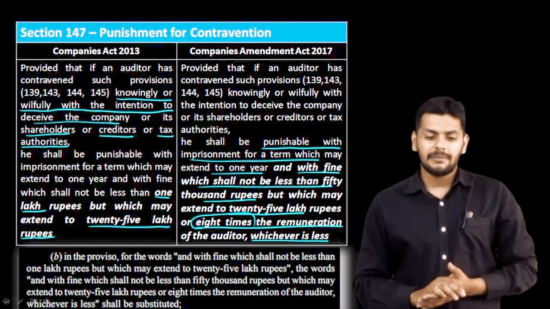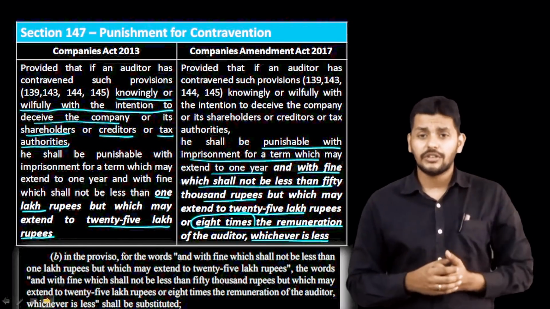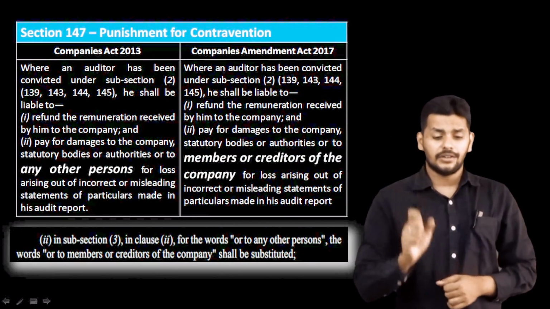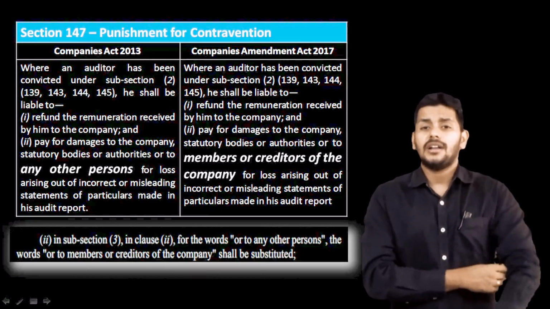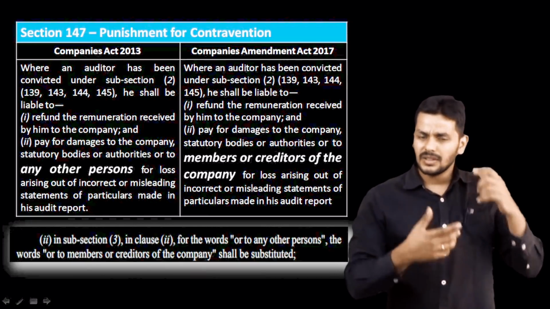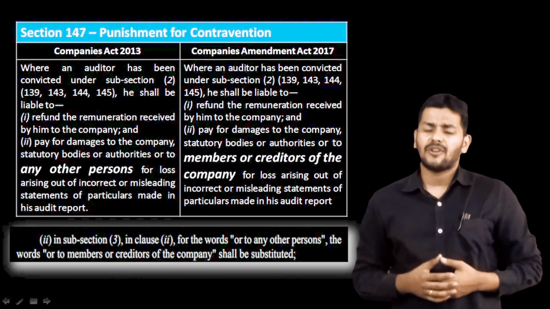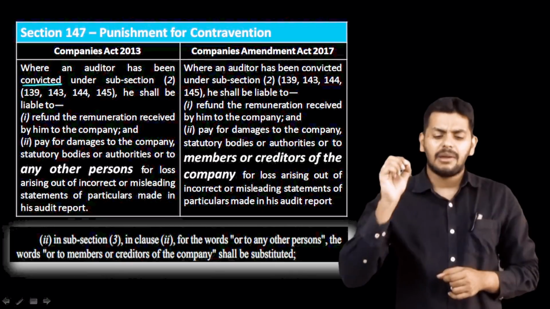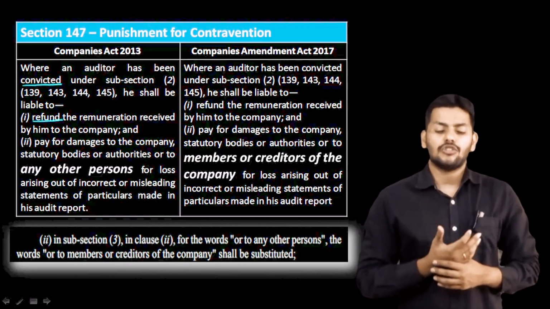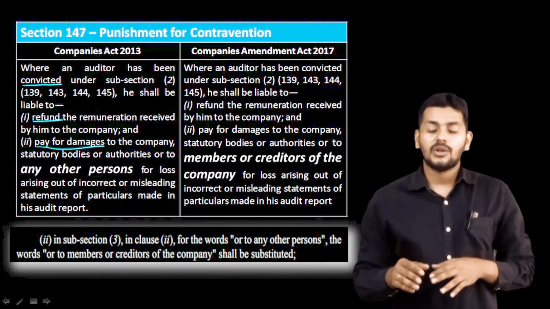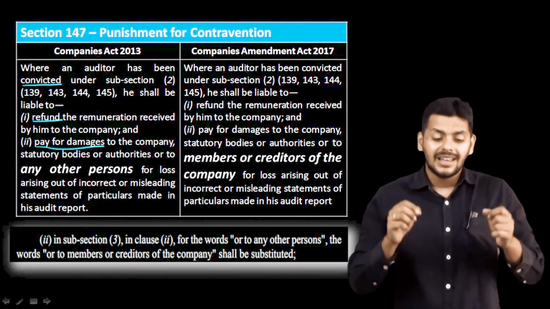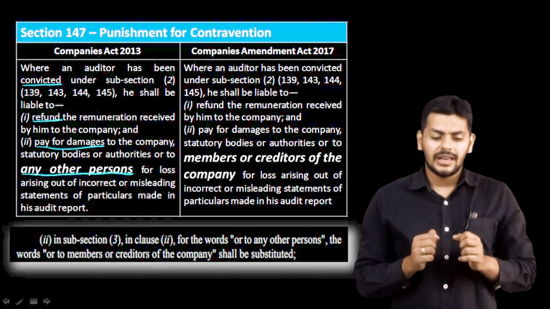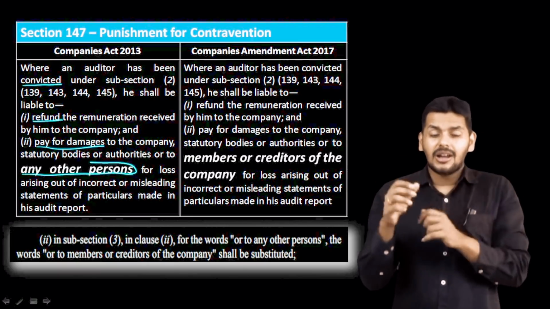Let's move on to the last part of the amendment section. Oh yeah, one more change is there in 147. In here it is about the change in the wordings. You can see there. If the auditor is found guilty, then he has to pay for all that, right? He has to refund the remuneration received, pay for the damages to the company, statutory bodies or authorities, or to the wordings used in 2013 Act where any other person. Circling the word any other person there, you can see any other person for what? For loss arising out of incurred.